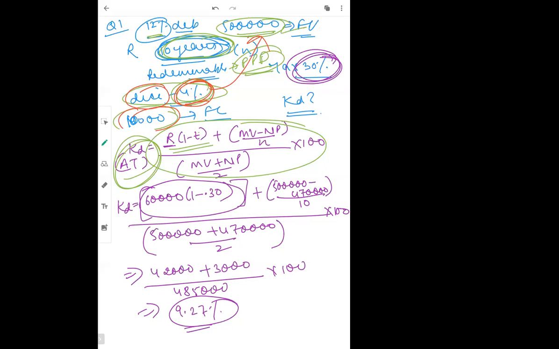Now the difference between the two formulas, yeah, tell me. Here we are directly reducing from the interest only, ma'am. From interest we are reducing the tax. Yes, because we are paying the interest. No organization will pay tax from their own pocket. They will take tax from the interest only. The interest amount is a taxable amount.